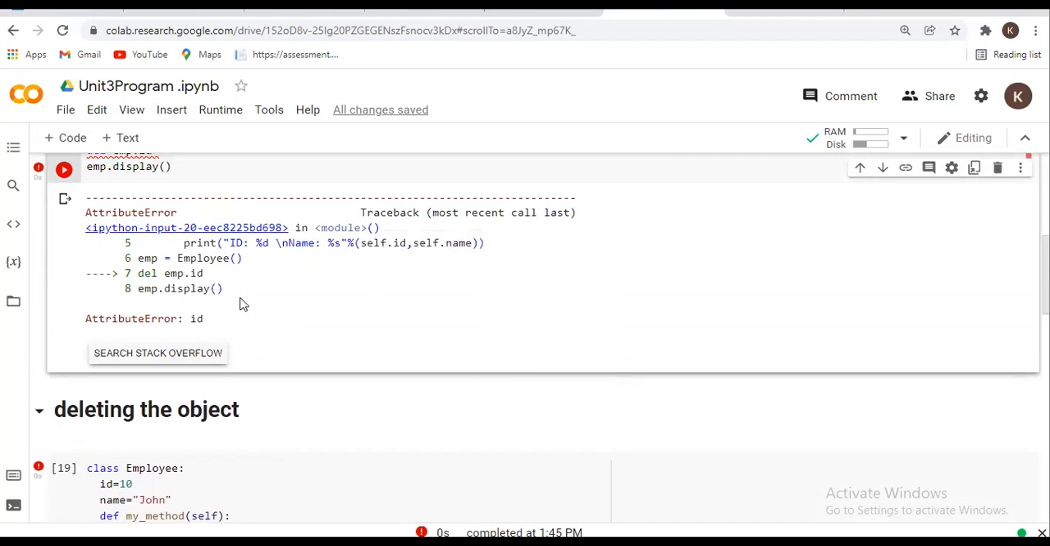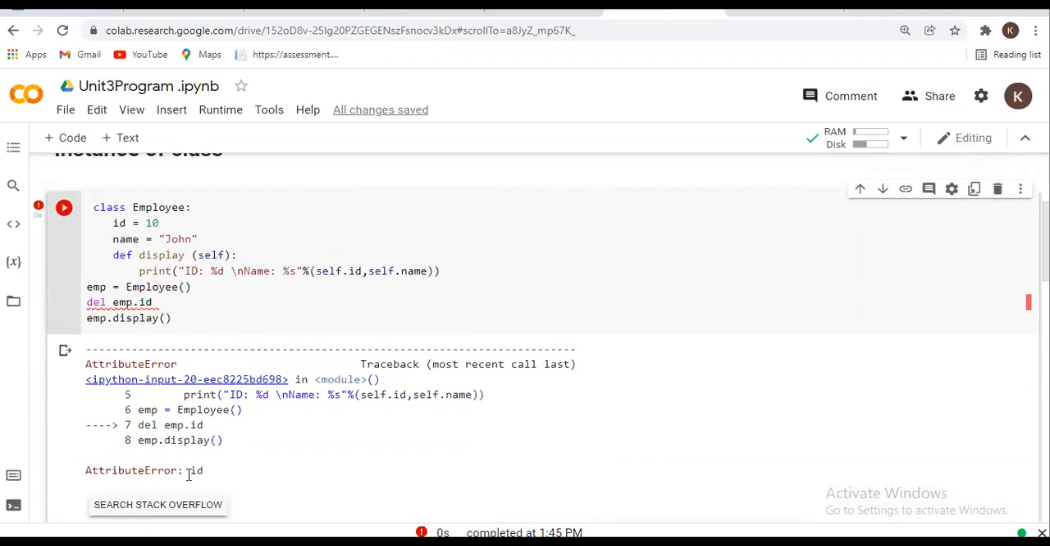Okay, so you have to see here the result. It will take the id which we are entering here, and it gives an attribute error. Why? Because by using delete, I have deleted that employee id. So that's why it returns that employee id is an attribute error, because id is not there.